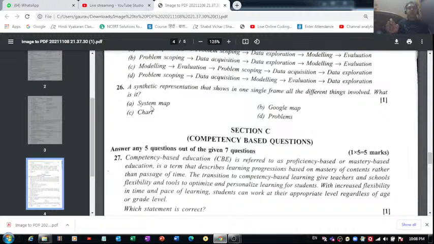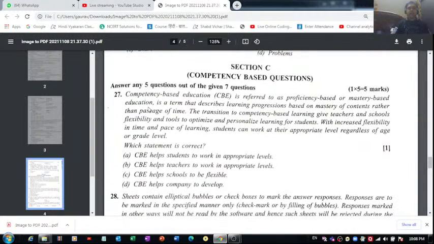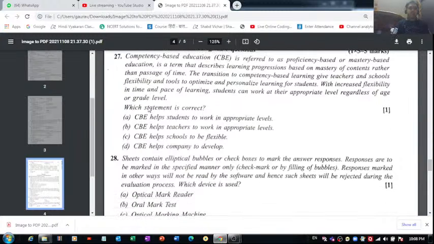And after that we try to find out, through different means, the information related to those data features. But before that, we try to find out the relationship that exists between those data features we have identified, on which the problem we have scoped depends directly or indirectly. For representing those relationships between the data features, we use a thing known as a system map. It is given in your facilitator's handbook, also in grade 9's facilitator's handbook. You can just check it out from there.